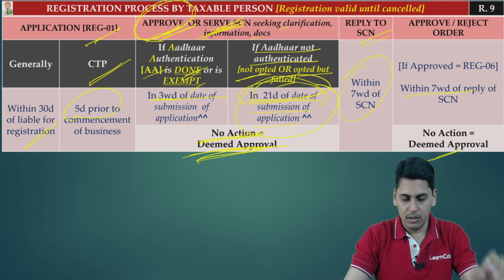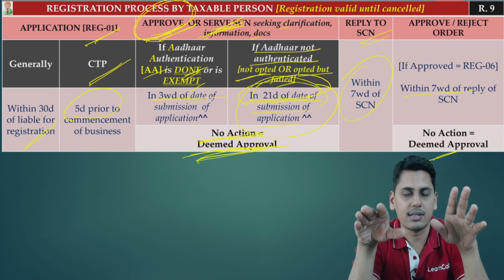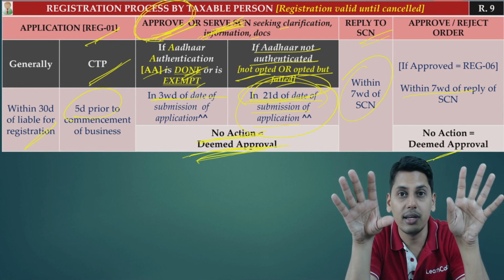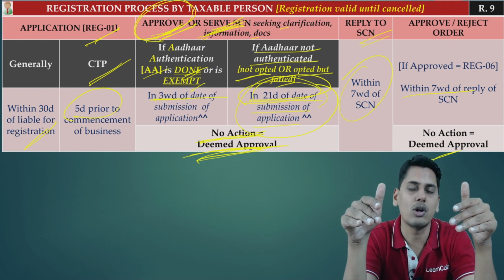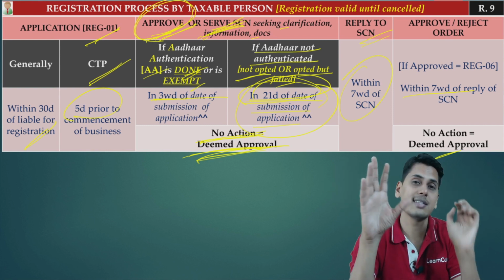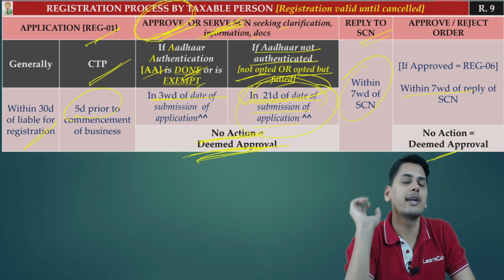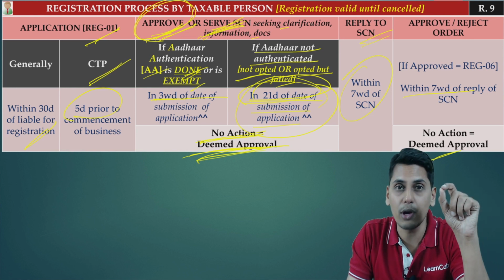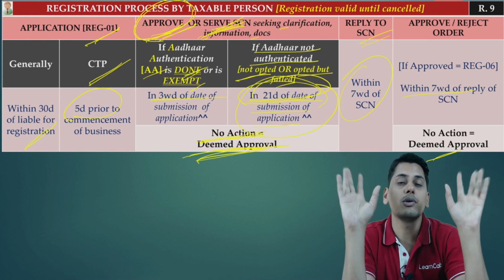So friends, we'll stop a moment over here. What is the story so far? The story so far is, earlier, prior to the amendment, the time limit which was given to the officer was in case of physical inspection, where it was required before grant of registration, which means those cases of Aadhaar authentication not opted or Aadhaar authentication opted but failed. In those cases, the physical verification had to be carried out within a period of 60 days from the date of application. And friends, please understand, if you did not carry out the physical inspection within a period of 60 days from the date of application, there was no concept of deemed registration at all. There was no concept of deemed registration at all.